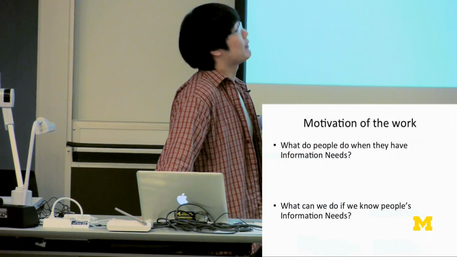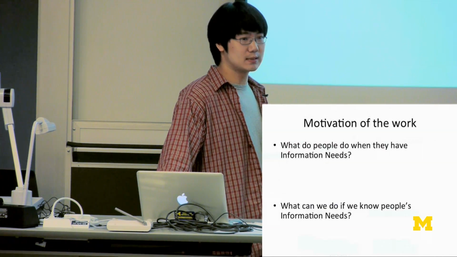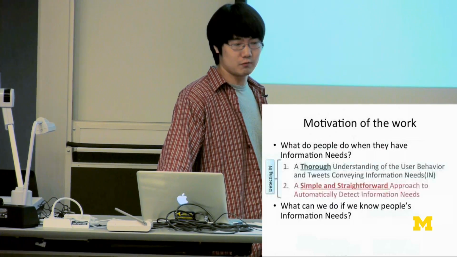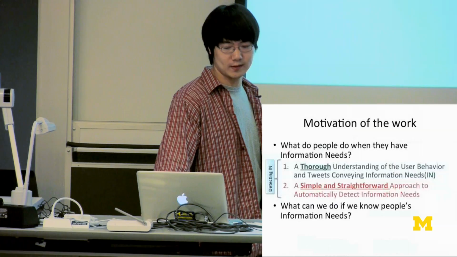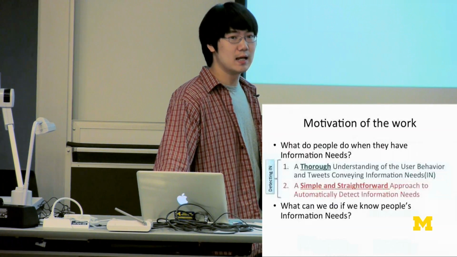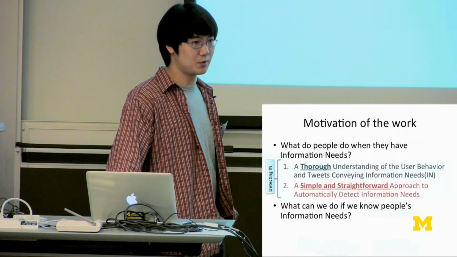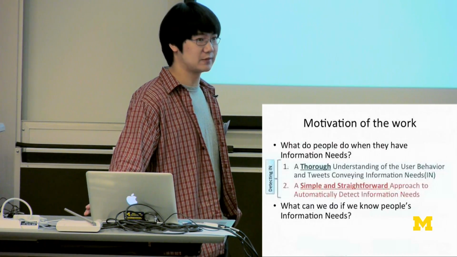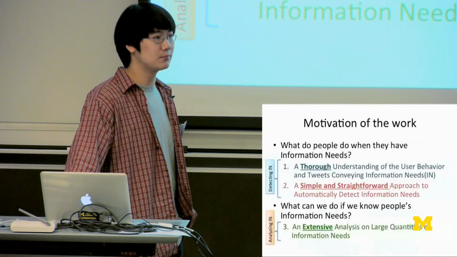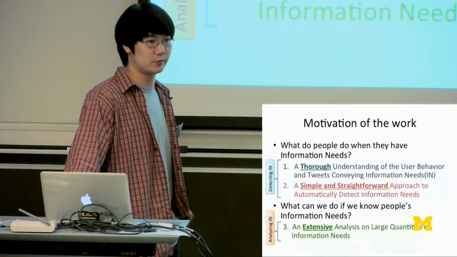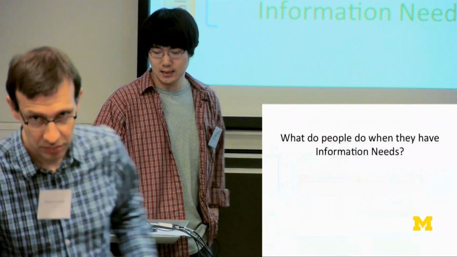What do people do when they have information need? And what can we do if we know people's information need? Based on the study and understanding of the first question, we propose the first part of our work on detecting the information need, which includes a thorough understanding of this user behavior in social networks and trying to define what are the traits that convey information need, and also includes a simple and straightforward classification algorithm that can automatically find information needs. And by studying the second question, we propose the second part of the work, which is an extensive analysis of the information need on a very large data set.